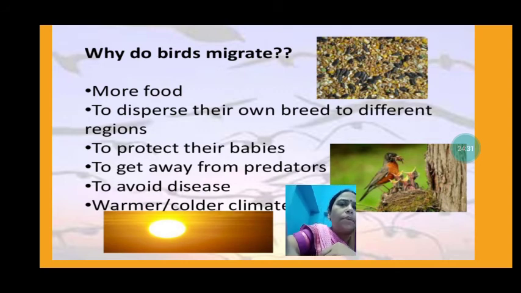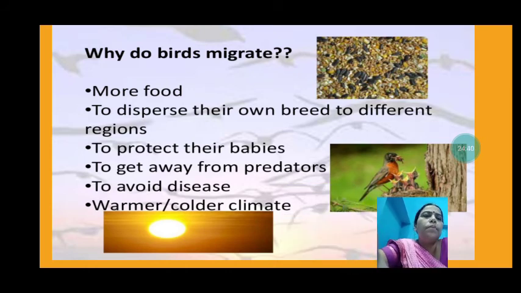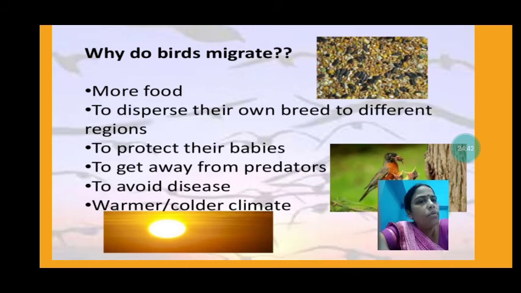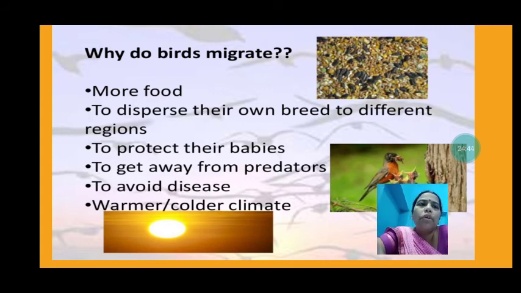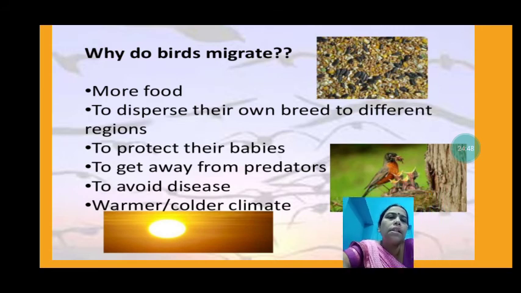They also move for the protection of their babies, to get away from predators, so as to avoid being eaten. And to avoid disease, they go to another place.